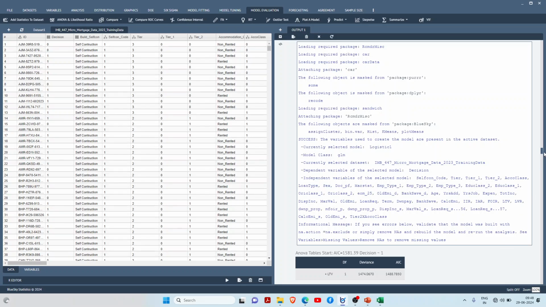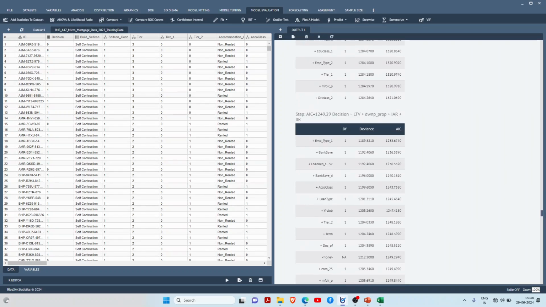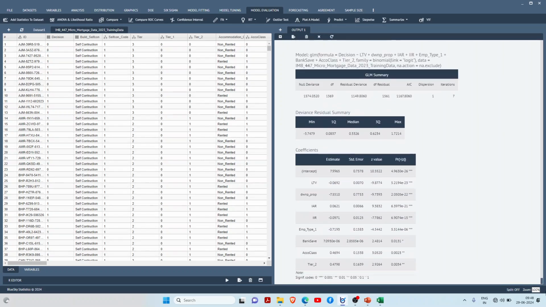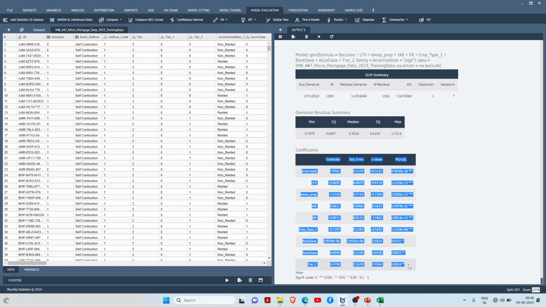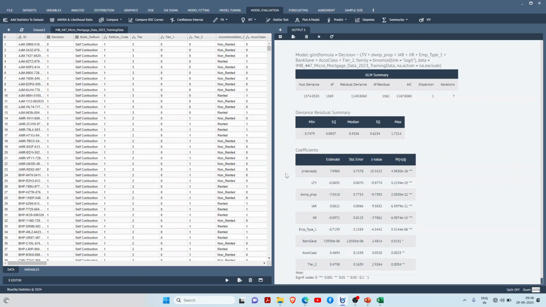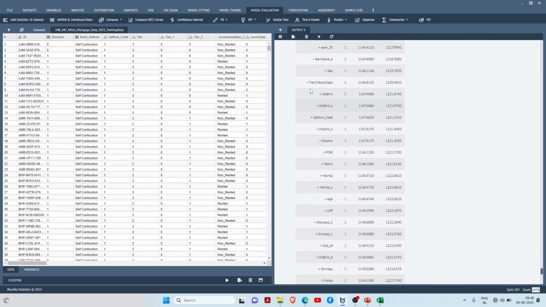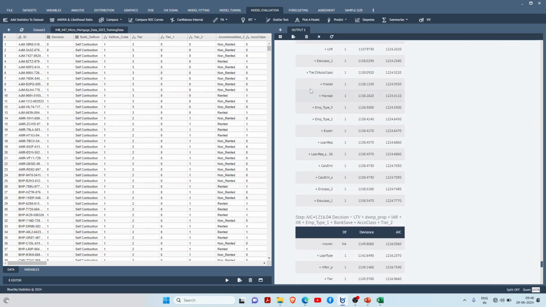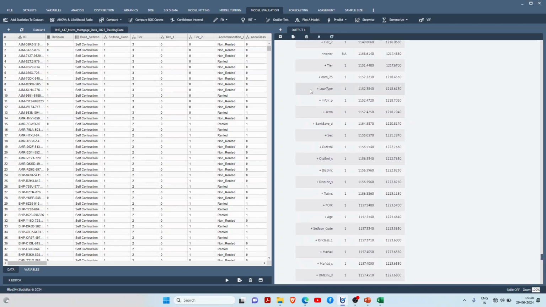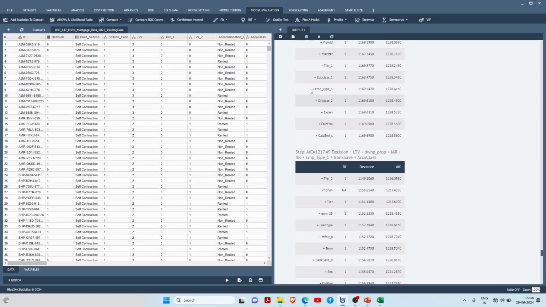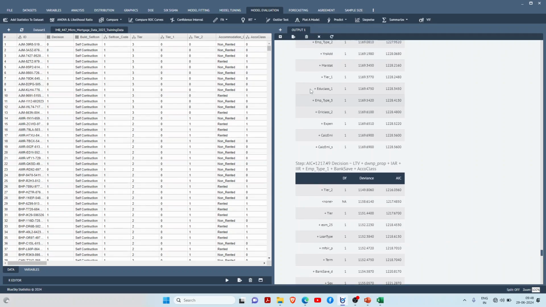So yes, this output is ready. Now I will directly go to the last table. So these are the variables that are more significant for my study. Now, what has it actually done, and what is the concept of null deviance? Remember, whenever I add or reduce variables, I try to see the null deviance. If the null deviance is becoming lower and lower, it is more beneficial for me.